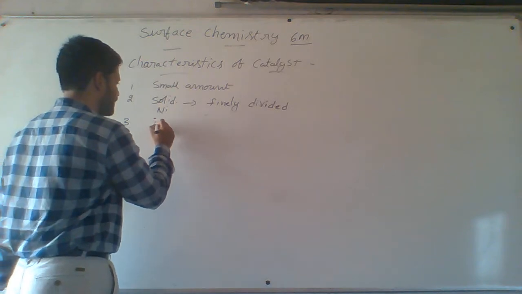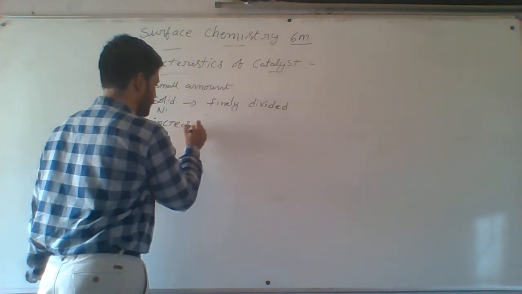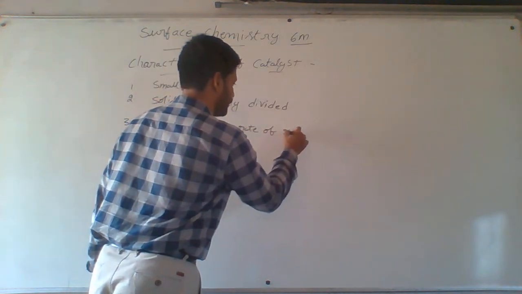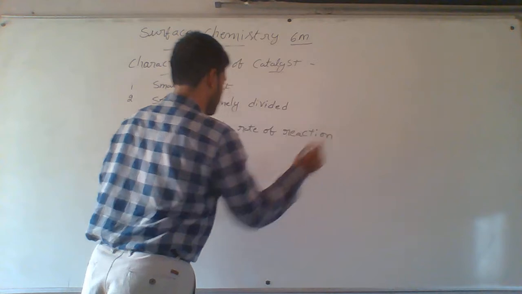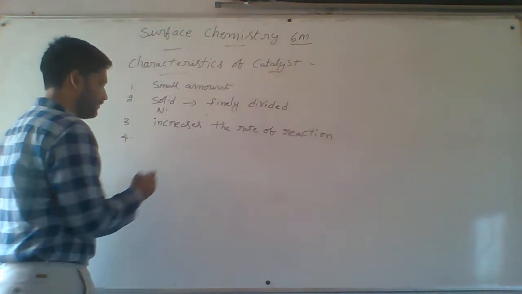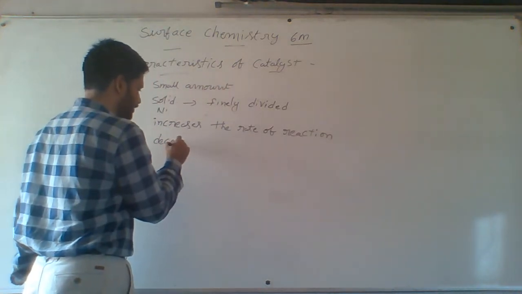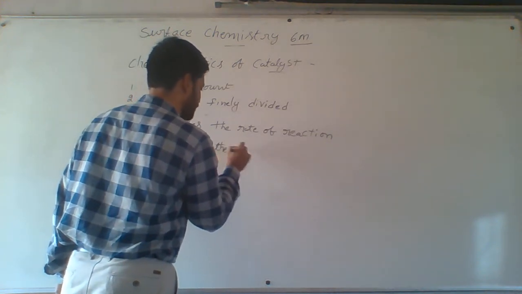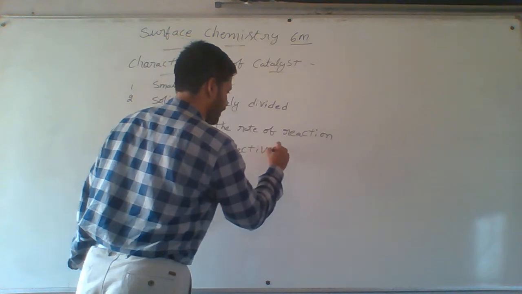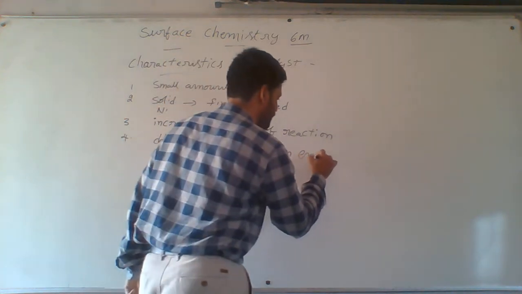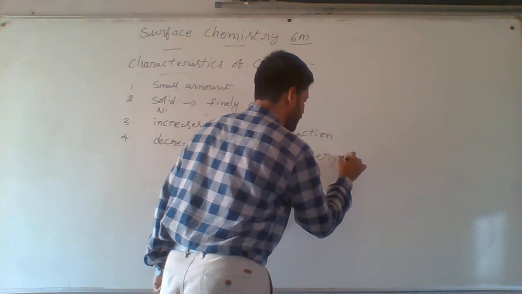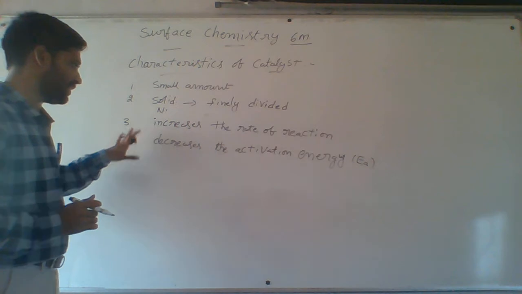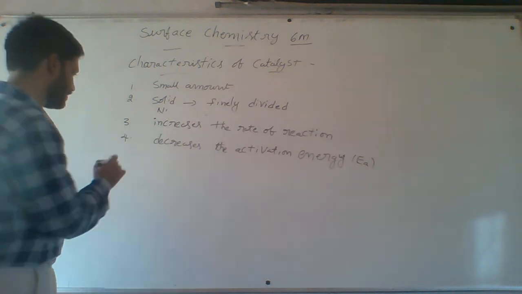And third point, catalyst increases the rate of the reaction. Next one, it decreases the activation energy. Activation energy is simply Ea. It increases the rate of the reaction and decreases the activation energy.